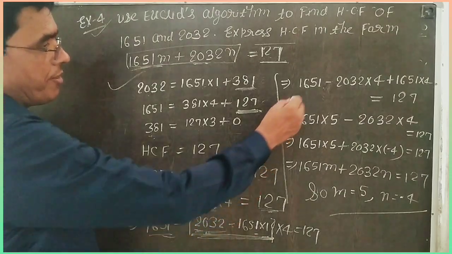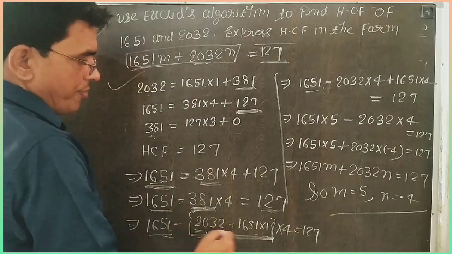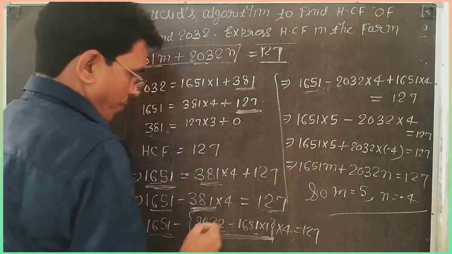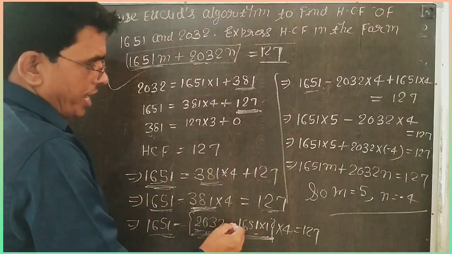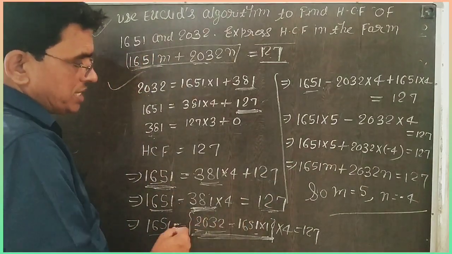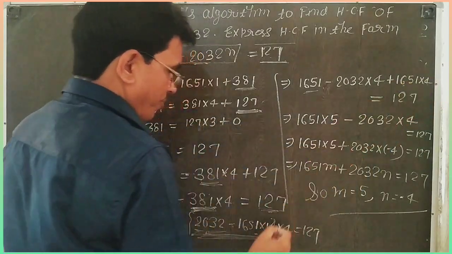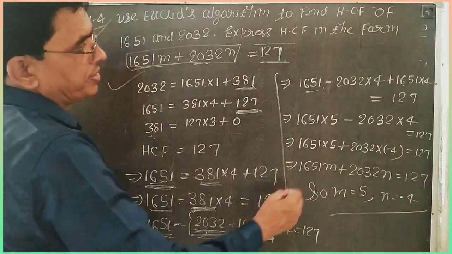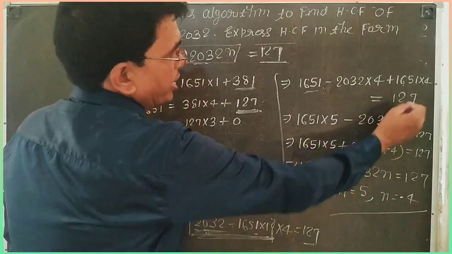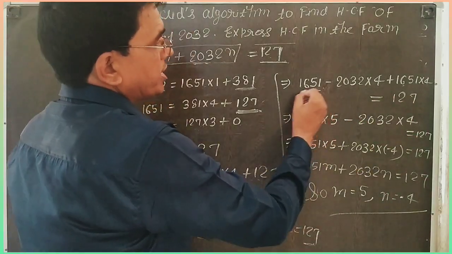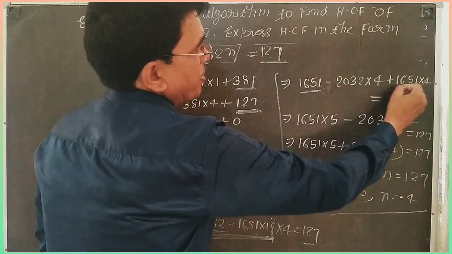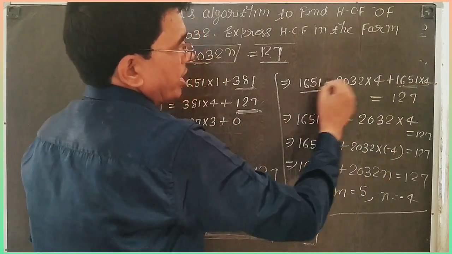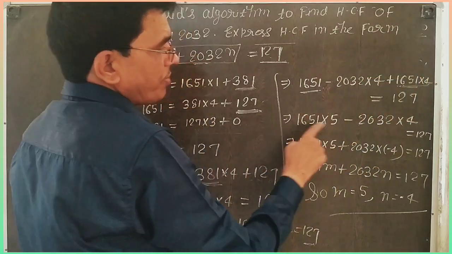Now the next step: when you multiply by 4, you get minus 2032 into 4, because here is minus and here is minus, so minus minus gives plus 1651 into 4, because 4 multiplies with both terms, and 127 remains. Here 1651 is 4 times and here it is 1 time, so total 1651 is 5 times.